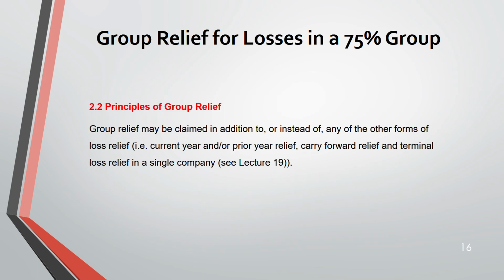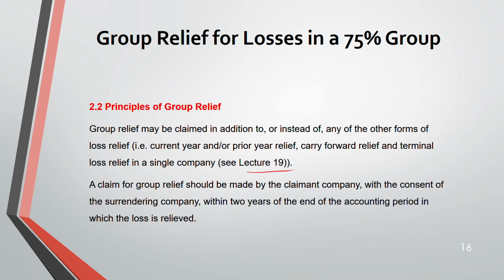Now, group relief can be claimed in addition to or instead of the other forms of loss relief that we have done: current year, prior year, carry forward, terminal of a single company. This we have finished in lecture 19. All the other reliefs are covered in lecture 19 except group relief, which I'm going to cover in this lecture. So, a claim for the group relief should be made by the claimant company. Who has to make the claim? Claimant company, with the consent of the surrendering company within 2 years of the end of the accounting period in which loss is relieved. Same 2 years, like individual losses.